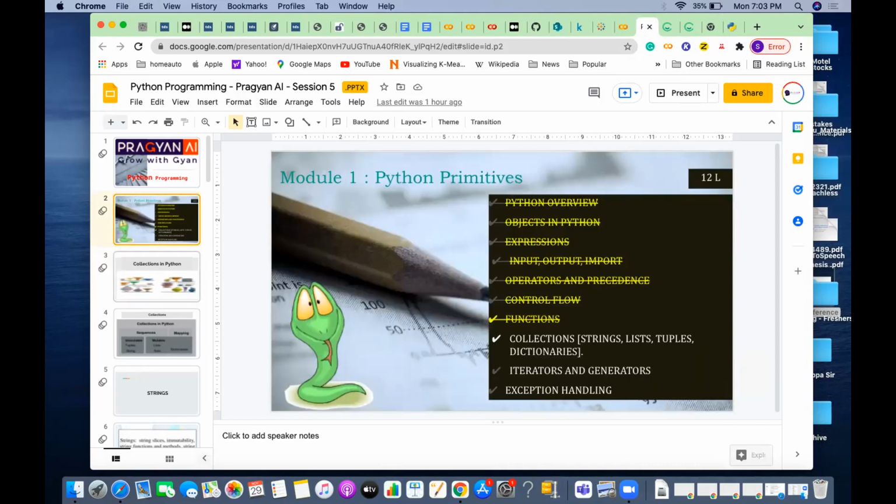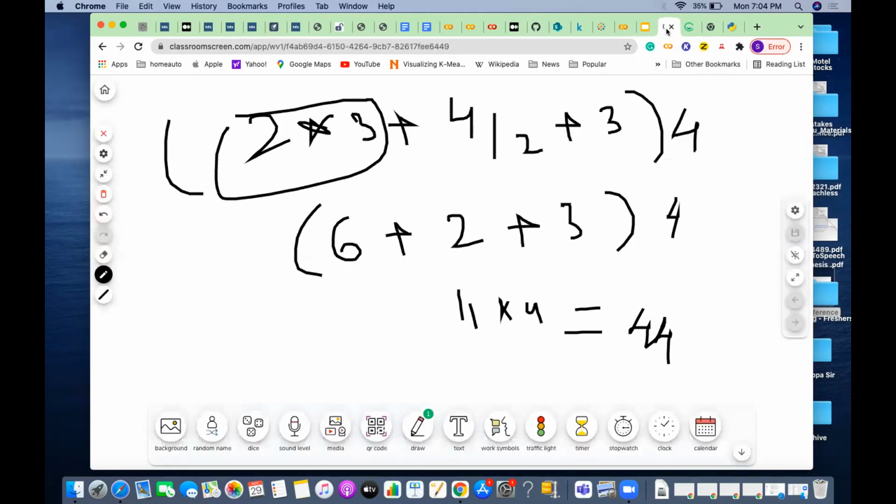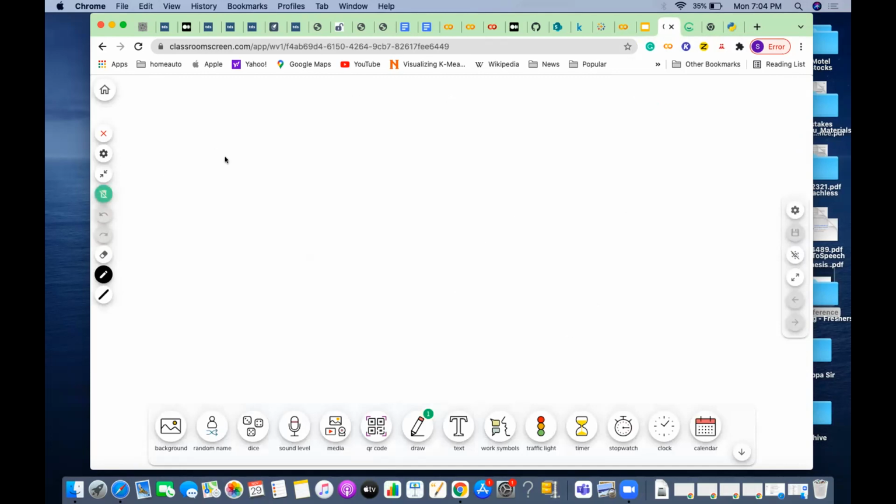So we completed the functions and advanced functions. Now the next session is about collections. As the name says, what is a collection? Collection means, like how much is your collection, how much stamp collection. It is a container which will store multiple elements.